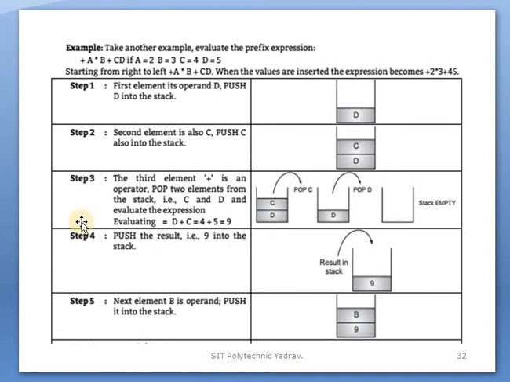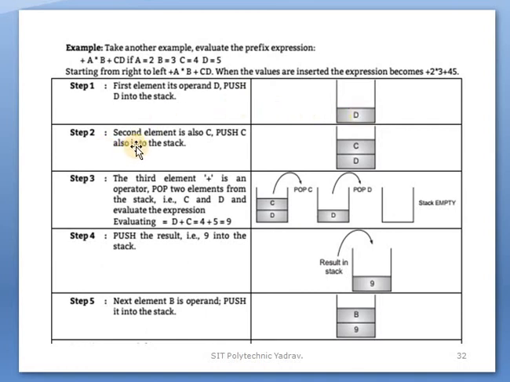Now take another example: evaluate the prefix expression. These are your expression and these are the values. Starting from right to left, when the values are inserted, the expression becomes like this. The first step: the first element is operand D, push D into the stack.